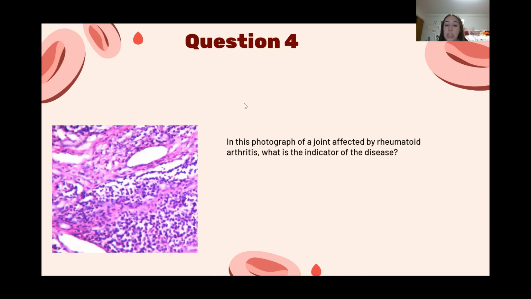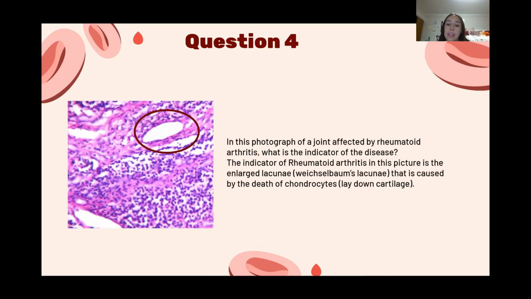And then in question 4, in this photograph of a joint affected by rheumatoid arthritis, what is the indicator of the disease? And the answer is the enlarged lacunae, which is Weichselbaum's lacunae, that is caused by the death of chondrocytes.